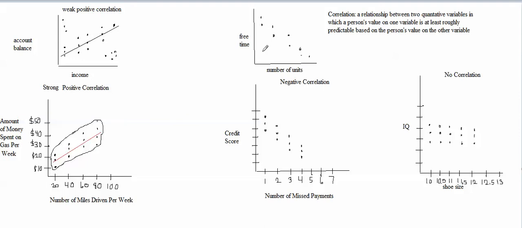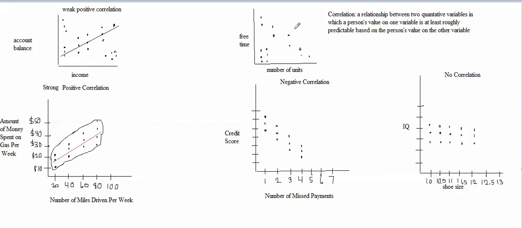So we could have a lot of people down here who aren't taking very many units, but still don't have very much free time, because your free time has to do with a lot of different things besides just how many units you're taking. It has to do with how many hours you're working per week and how many other responsibilities you have. So we could have a lot of people who aren't taking very many units, but since they're working so much, they don't have very much free time. So there probably are going to be a lot of people down here in this corner area.